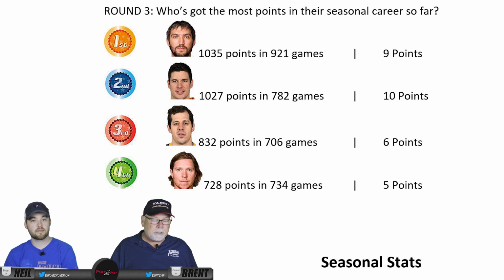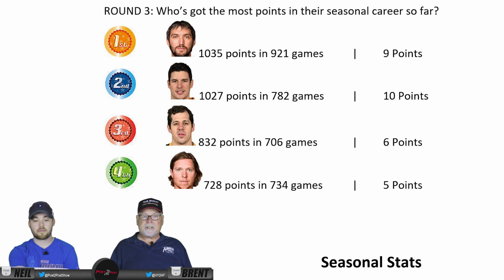Malkin, 832 points in 706 games. Again, more than a point per game. Yeah, impressive. And Backstrom is so close, 728 points in 734 games. Very close, yeah. So the standings are... So yeah, first place right now is Sidney Crosby with 10 points. Second place is Ovechkin with 9. Third is Malkin with 6. And last is Backstrom with 5.